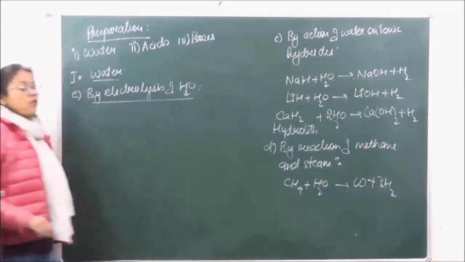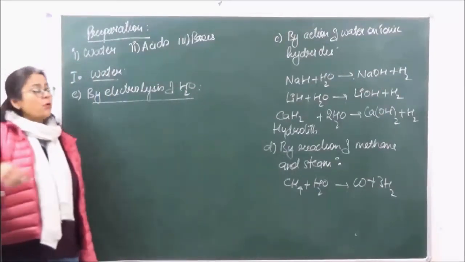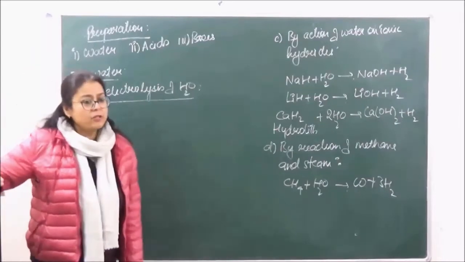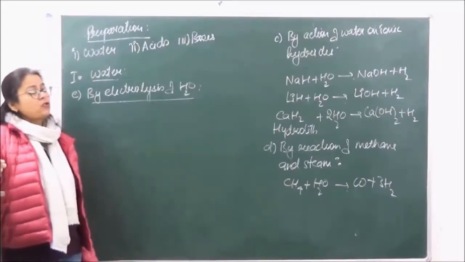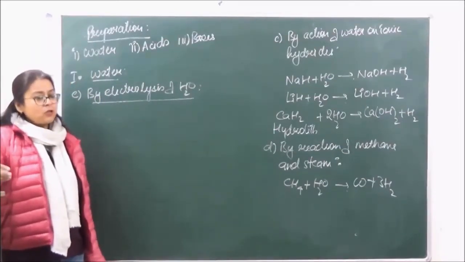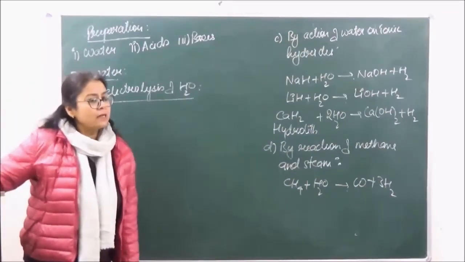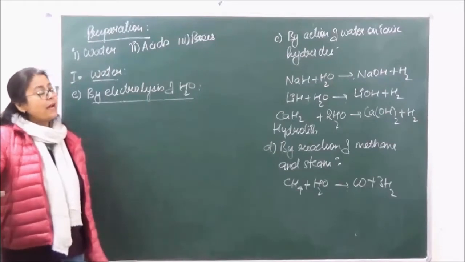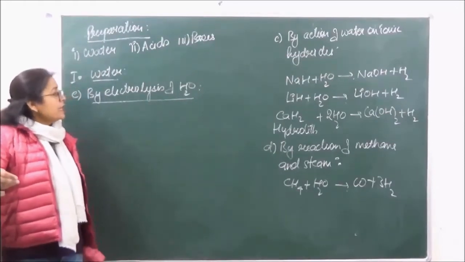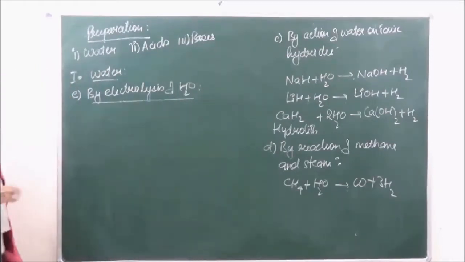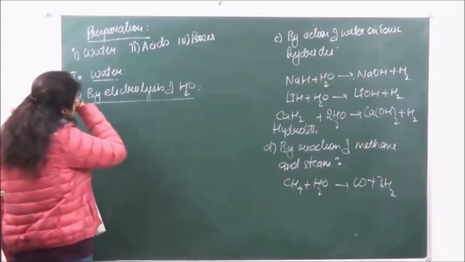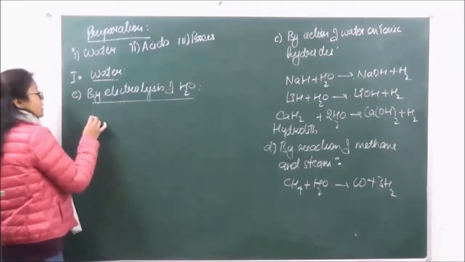Now it is seen that pure water does not conduct electricity. Therefore, we have to add a few drops of acid into it, or a few drops of alkali into it. Okay? So in that case, let's first take the electrolysis of acidulated water.